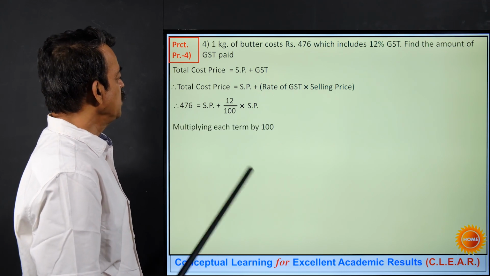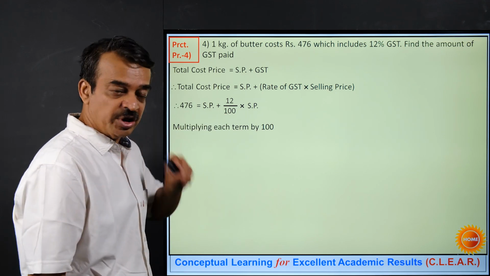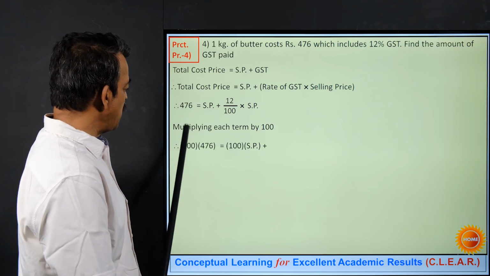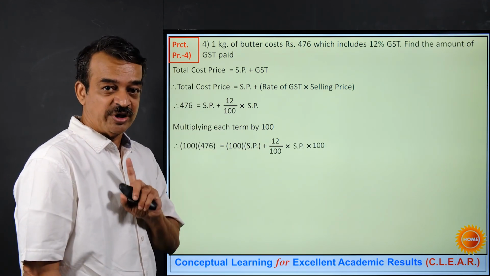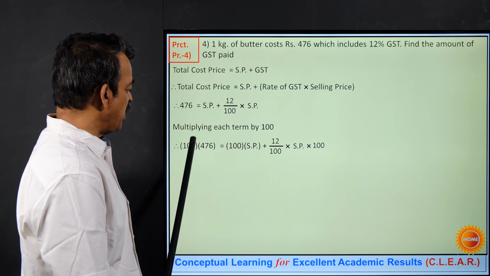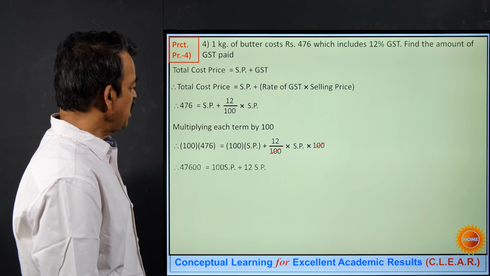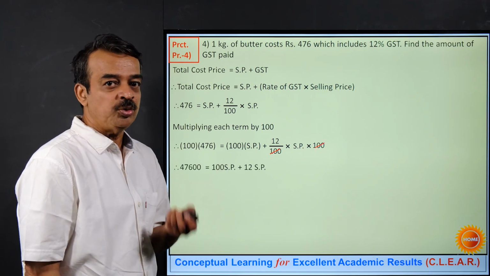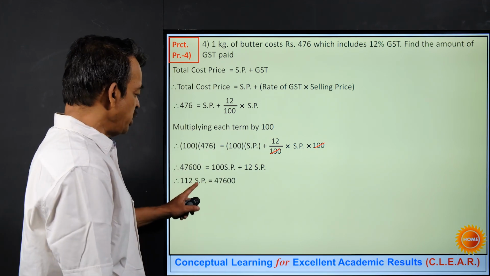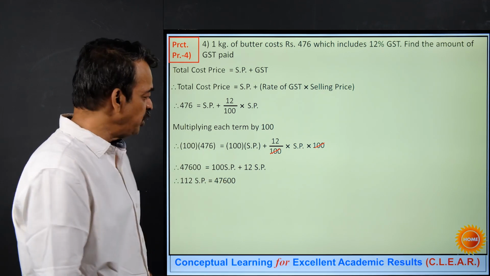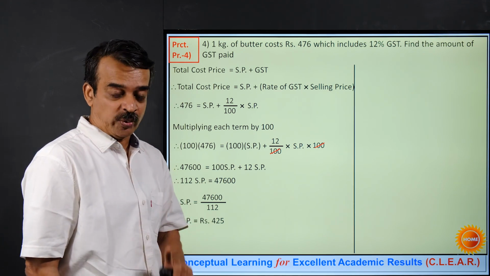Let's simplify it. So multiplying each term by 100 so that we will be getting rid of this denominator. So I'm multiplying this by 100, this by 100, and now this by 100. I hope you have understood the step. So if I multiply this by 100, it will be 4760. I'm simplifying this part first. So this is the equation. I hope you can solve this. 112 SP is 47600. So SP will be this divided by 112. So on simplification, I get selling price as 425.